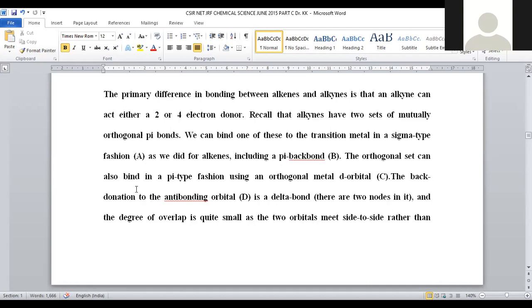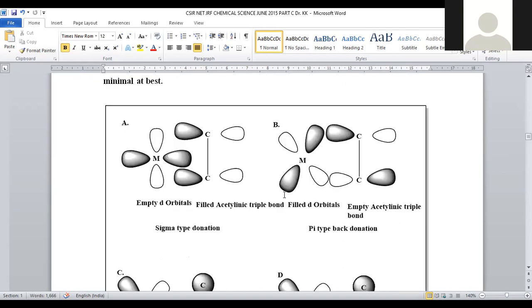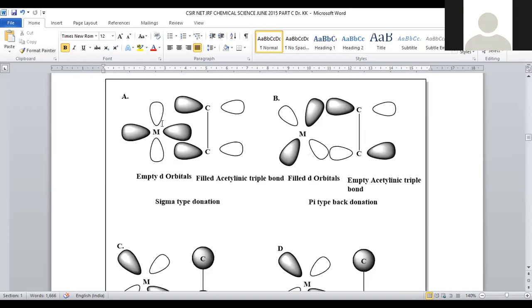The orthogonal set can also bind in a pi type of fashion with an orthogonal metal orbital. So a pi orbital of the metal will bind to the ligand pi star, that means the antibonding orbital. There is a possibility of metal to ligand bond. That is clearly depicted in these options, where the metal d orbital initially facilitates sigma bond formation. How is the sigma bond formed? The metal is associated with 4 bonds around it, and here we have the carbon-carbon acetylenic triple bond. There is a possibility of metal d orbitals forming a sigma bond with the acetylenic triple bond, where pi electrons will participate in bond formation.